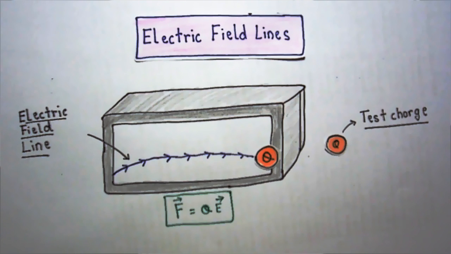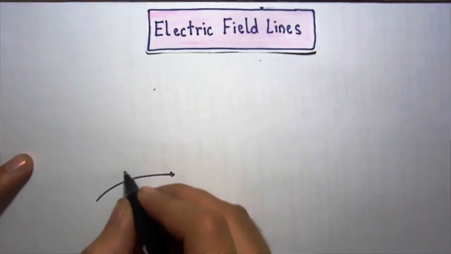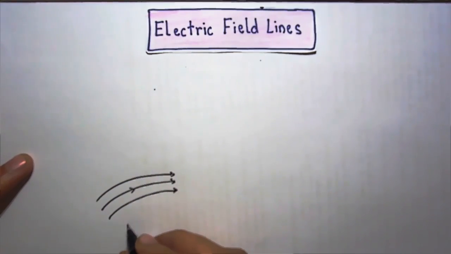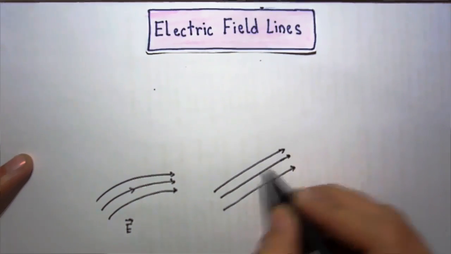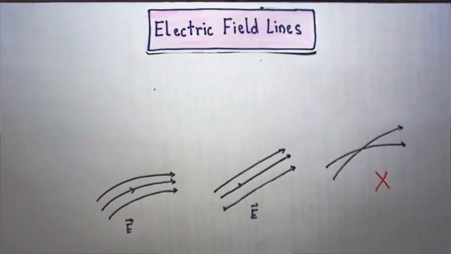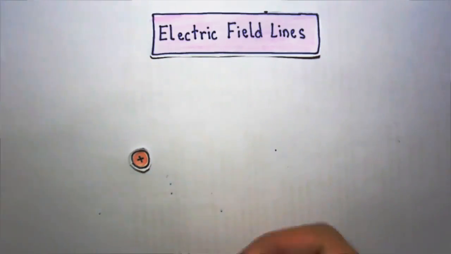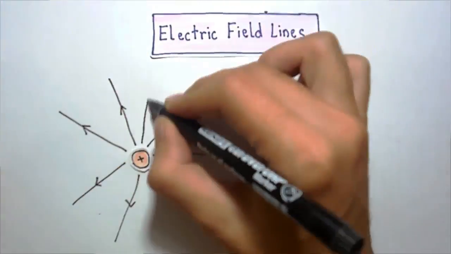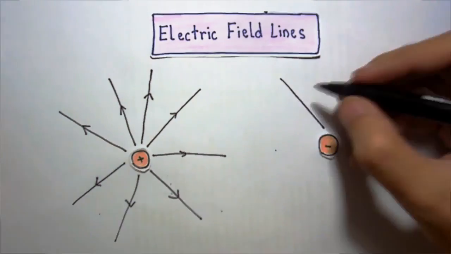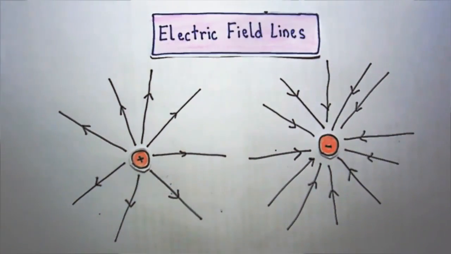Now there are some properties of electric field lines. The electric field lines are continuous smooth curves without any breaks. So this can be an electric field, this can be an electric field. Electric field lines never intersect each other, so this cannot represent electric field lines. There is also one fact about nature: electric field lines start at the positive charge and end at the negative charge. They cannot form closed loops.